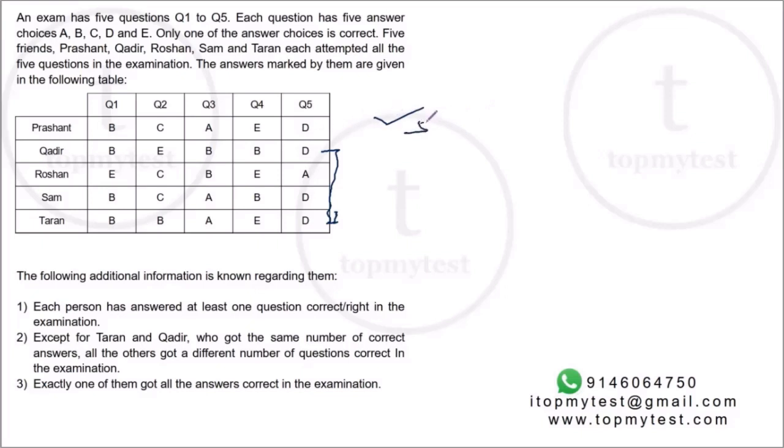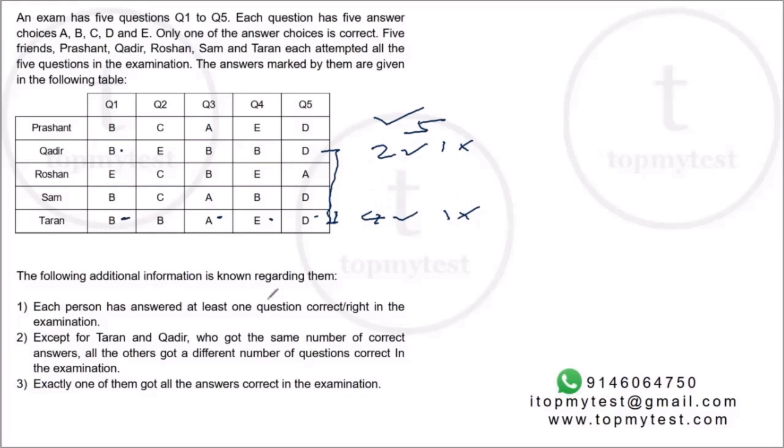So Prashant will get a score of 5. Now let's check what will be the score of Kader. Kader will get B right, this wrong, this wrong, this wrong, this wrong. So Kader will get 2 right, 3 wrong. Let's check with Taran. What will be the score of Taran? Taran will get 1 right, 3 right, 4 right, 5 right. So Taran will get 4 right, 1 wrong.